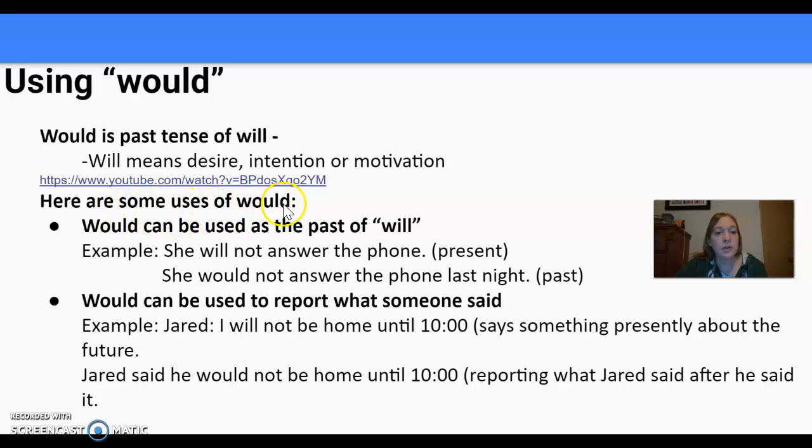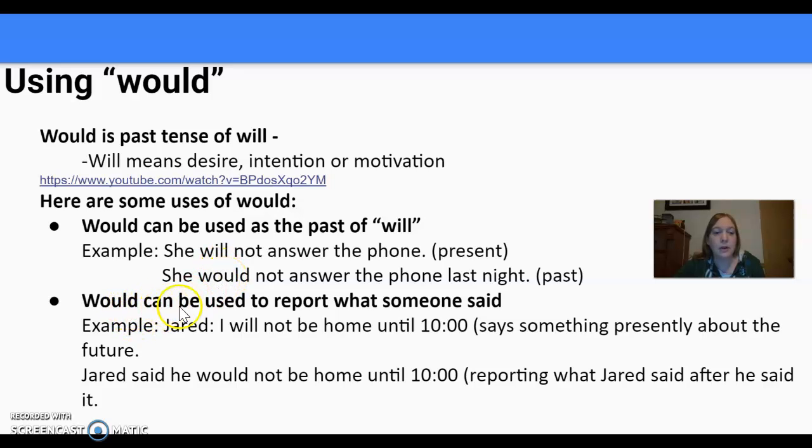So here are some of the uses of would. Would can be used as the past of will. So will in the past. For example, she will not answer the phone. So it means she will not answer right now. I used will. But I could use would in this sense. She would not answer the phone last night. That's the past. Last night. So instead of will, I use would.